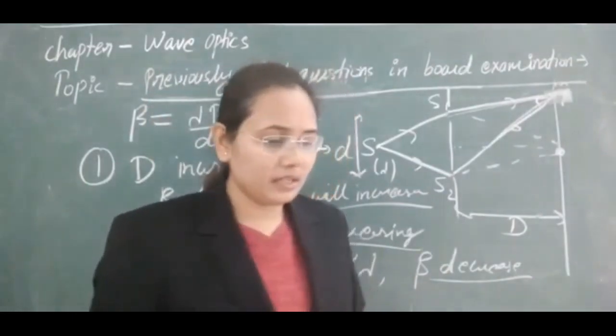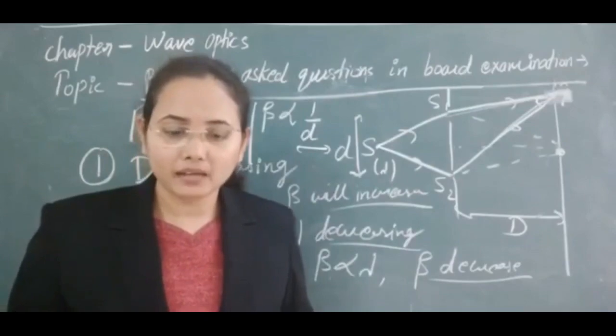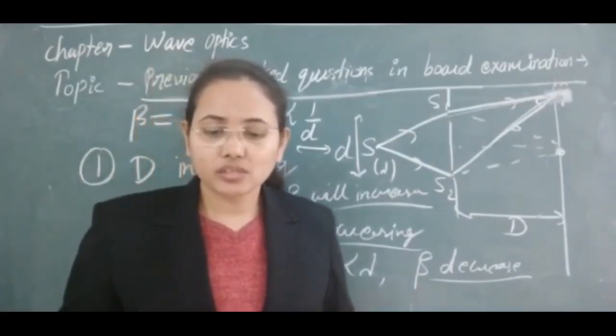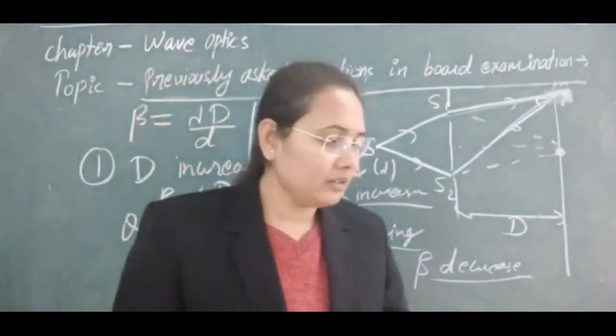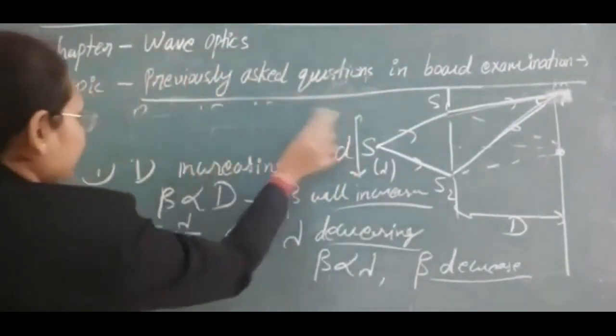The fourth question is that the source slit is moved closer to the double slit plane so as to see the interference pattern distinctly. So this question is a little different.